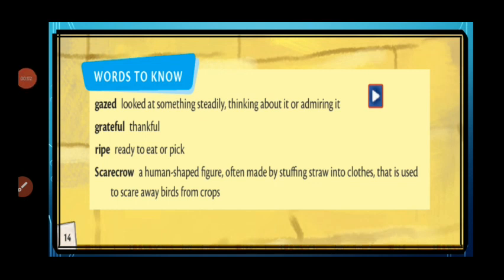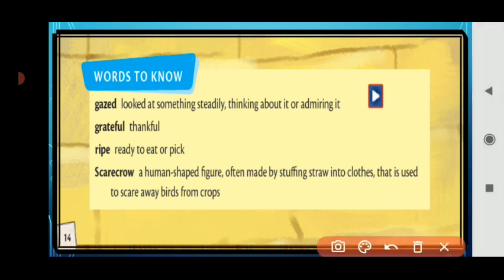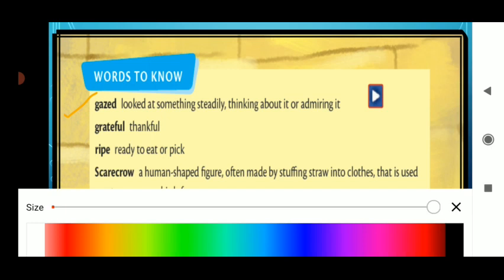So now let us understand the word meanings. You will write these word meanings in your copy and learn the difficult spellings. First, gazed. What is the meaning of gazed, children?